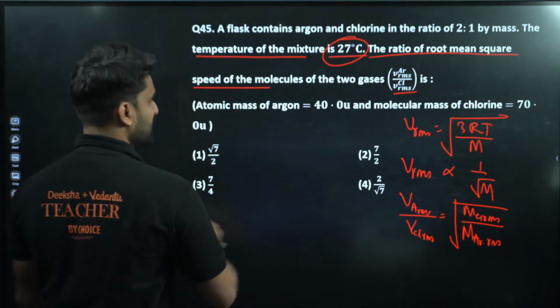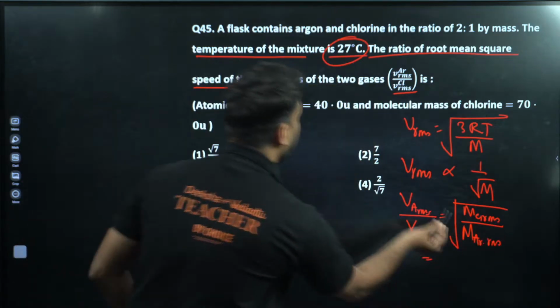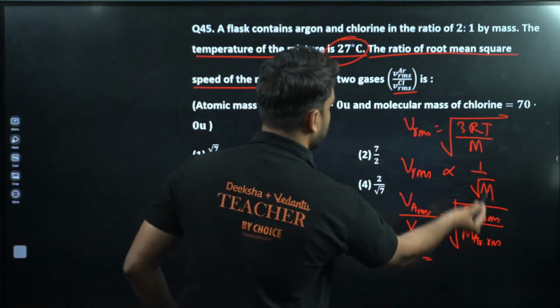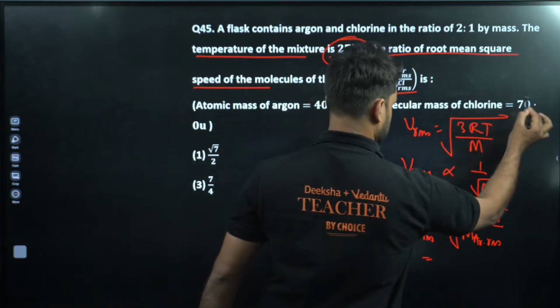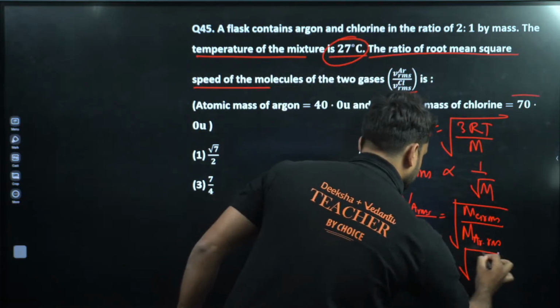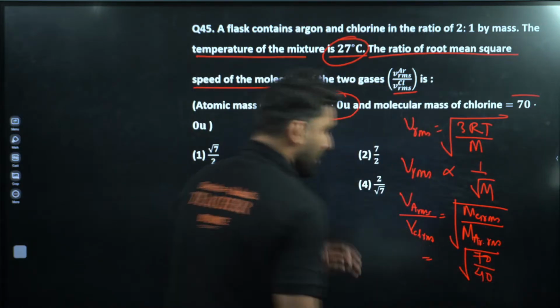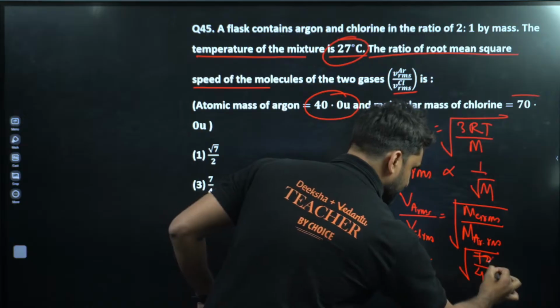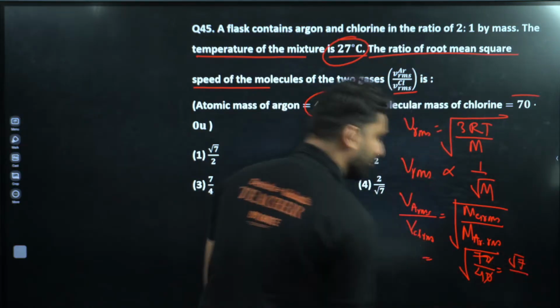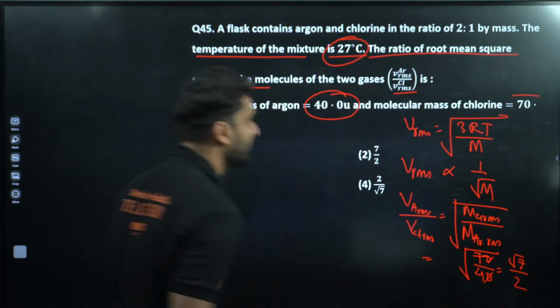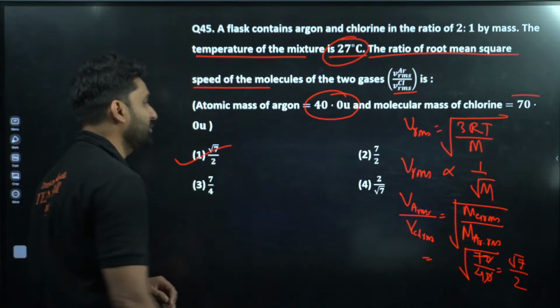Now champion, can you see here, where is M? This is the mass of chlorine, this is 70. So under root 70 divided by the mass of argon, this is 40. So 0 cancels. Under root 7 will remain as it is and root 4 is equal to 2. So under root 7 ratio 2. Under root 7 ratio 2, option number 1 will be correct.